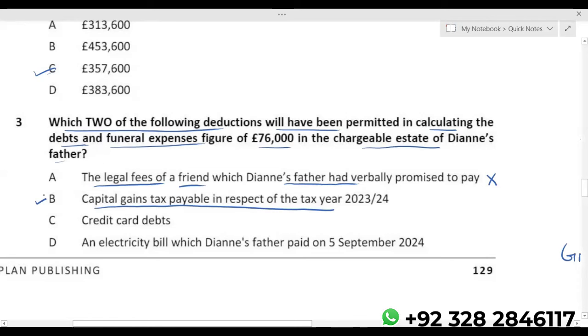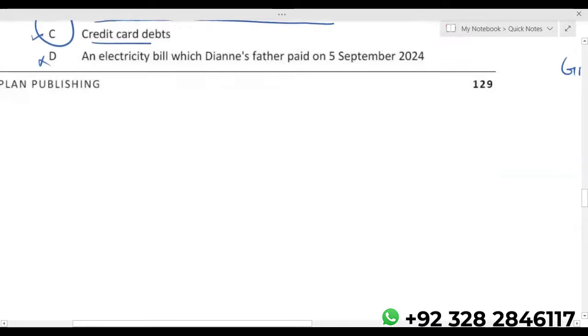So capital gains tax in respect of the tax year 23-24, yes, you have to deduct that. Then, of course, credit card debts, you have to deduct that as well. An electricity bill which Diane's father paid, no, it has nothing to do with it. So basically B and C. What else?